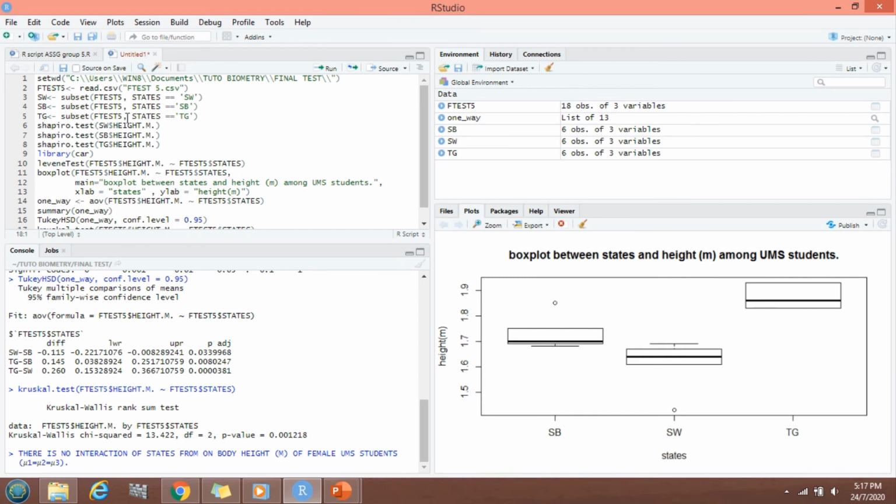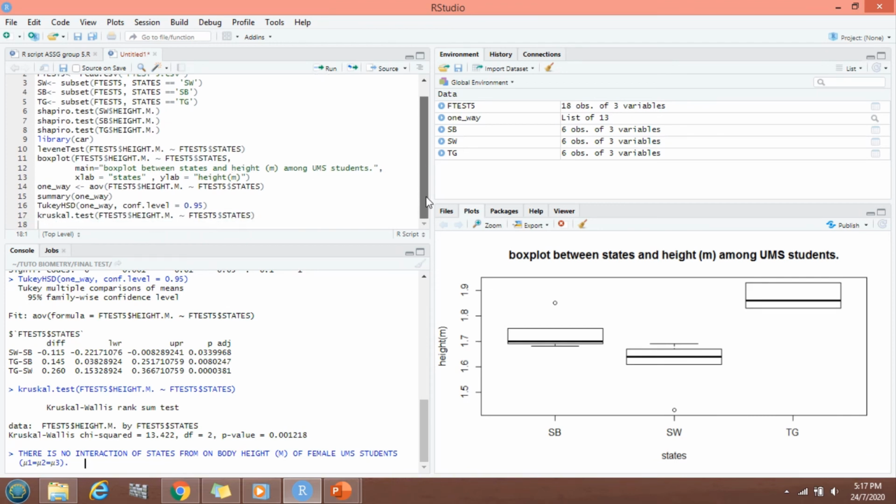I have done the Shapiro normality test for each group subset, and I have done the Levene test for this data also between height and states. This is the command for box plots, and this is the command to do the ANOVA test.